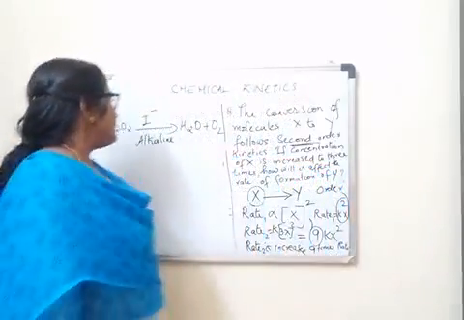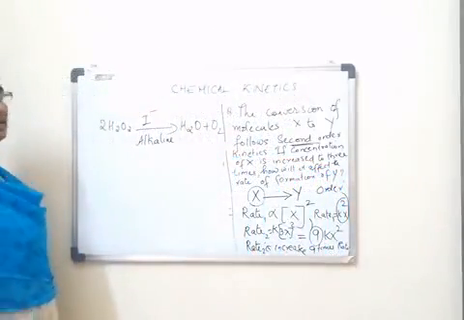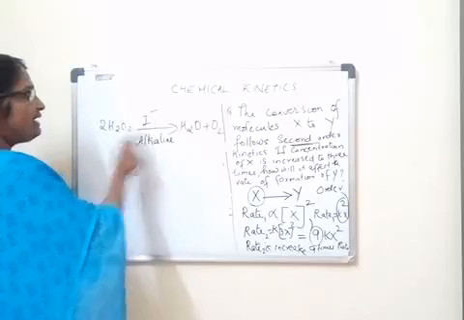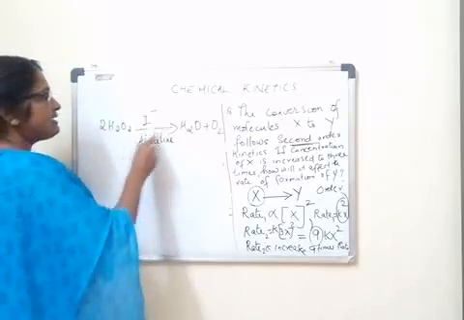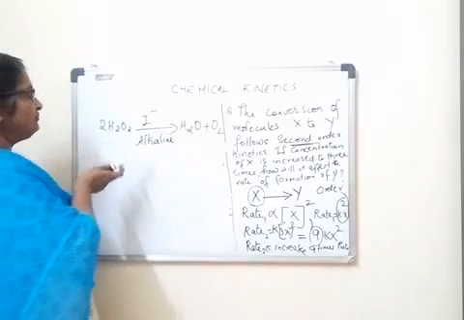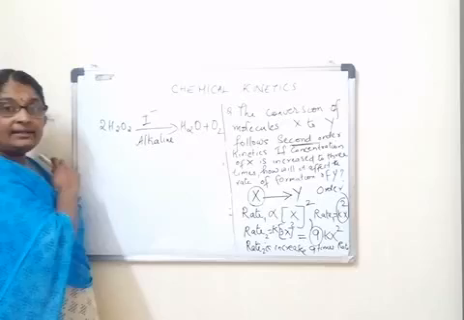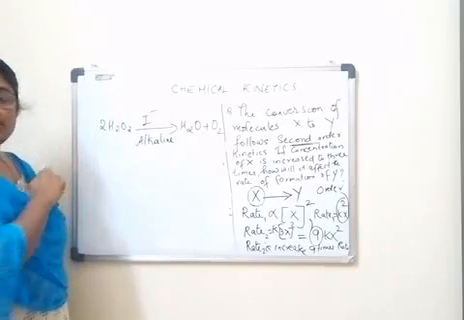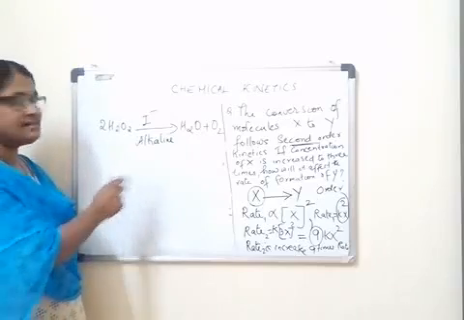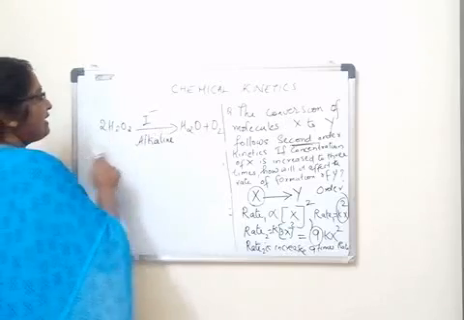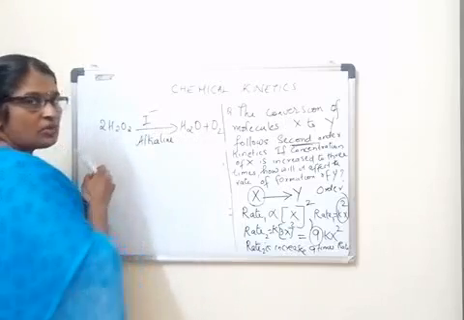To illustrate this, we shall see an example. Consider the decomposition of hydrogen peroxide in the presence of iodide as catalyst. Here iodide acts as a catalyst. You know what a catalyst is? A catalyst is a substance which is added to alter the rate of a reaction, but it does not undergo any chemical change. It is retained as it is added. Here the iodide ion acts as a catalyst, forming the products H2O plus O2.